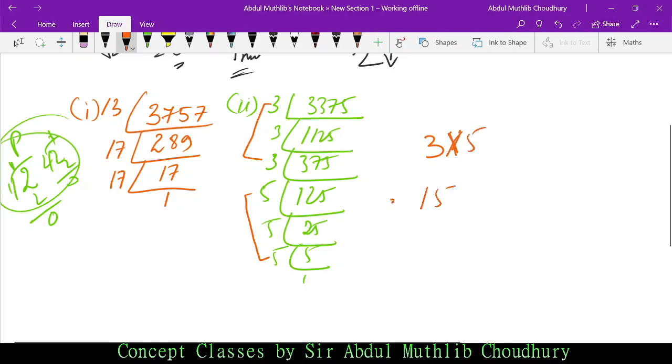So 5 into 3 is how much? 15. If you do 15 cube, the answer would be 3375. Why? Because 3 is in 15, and 5 is also in 15, and how many times is each getting multiplied? 3 times. This is because we are doing cube roots. Whereas in case of part 1, how many times is 17? 2 times, and 13 only once. Had 17 been thrice and 13 been thrice, the number would have been a perfect cube. I hope I am clear.